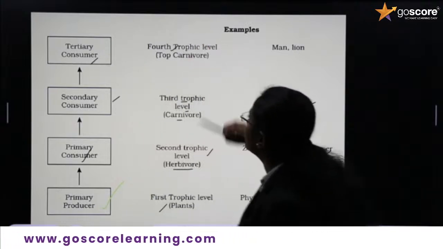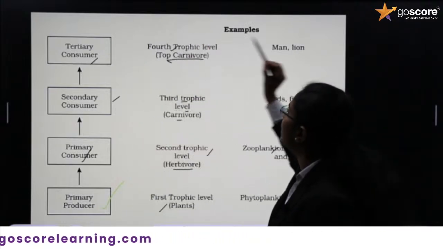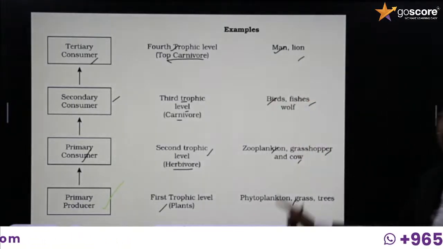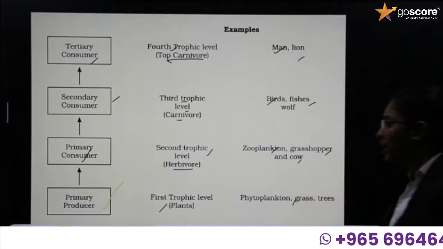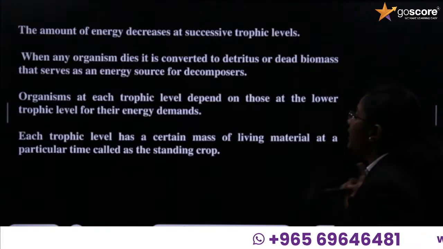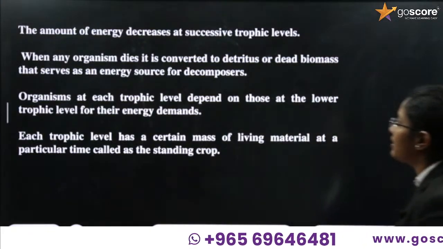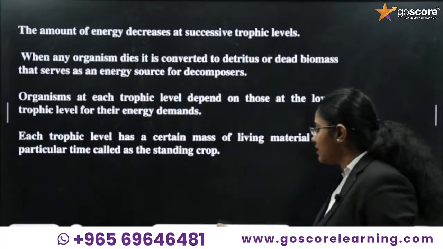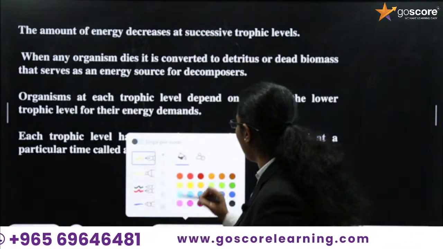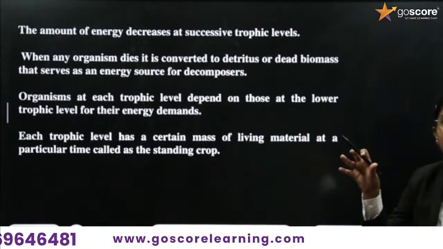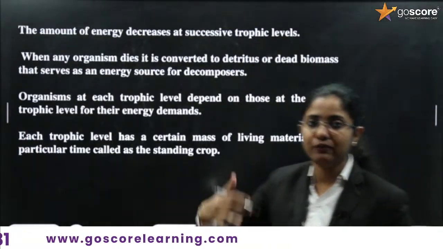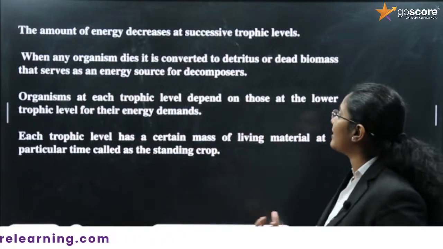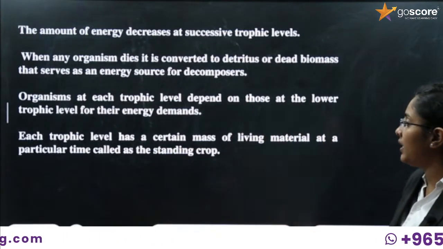They are placed in the fourth trophic level. They are considered to be the top carnivore, for example man and lion. Okay, you have to study this table. It is very, very important. Next, the amount of energy decreases at each successive trophic level. If you are considering the energy level, plants occupy the most of the energy, and when it moves to the next energy level, the energy is less in the upcoming levels.